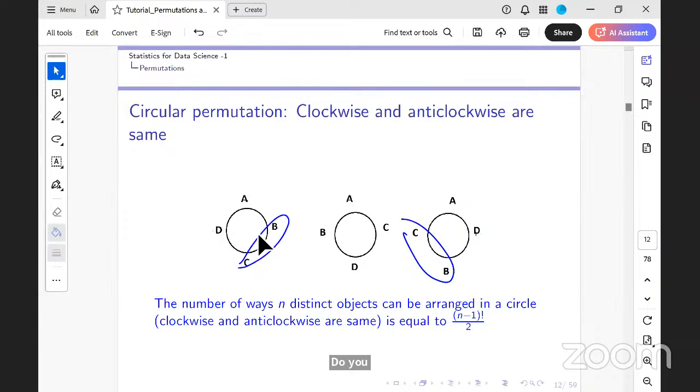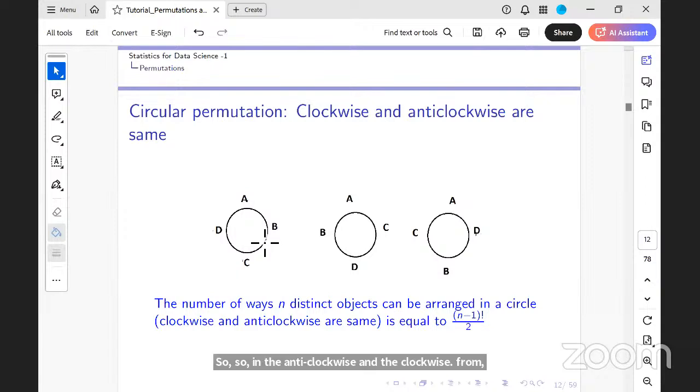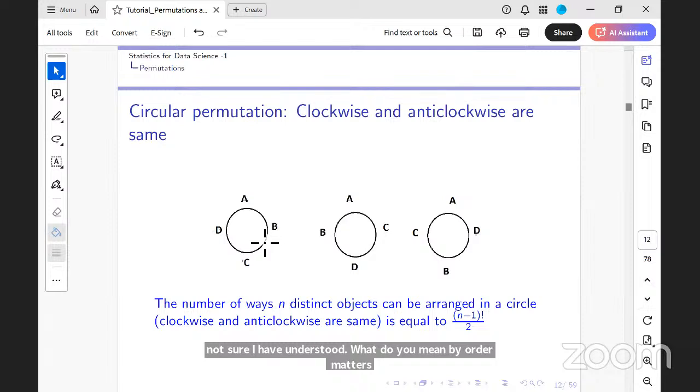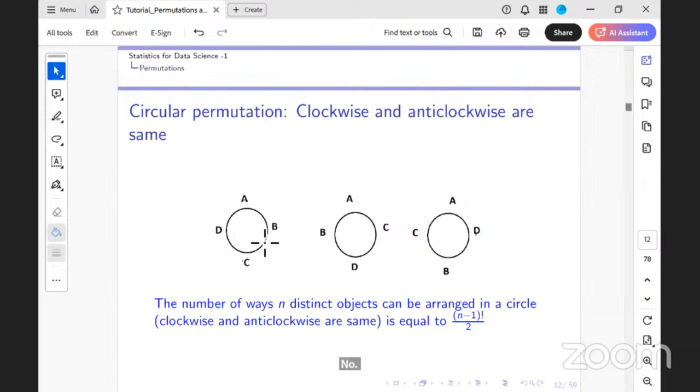Suppose the order matters in the sense that the president sits next to the vice president, and the treasurer sits next to the vice president.